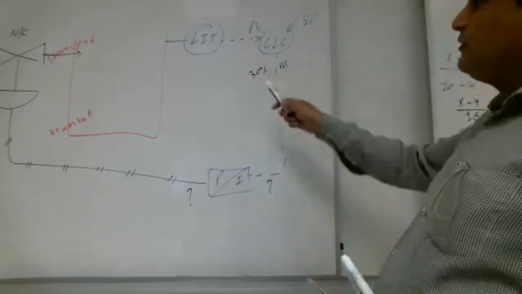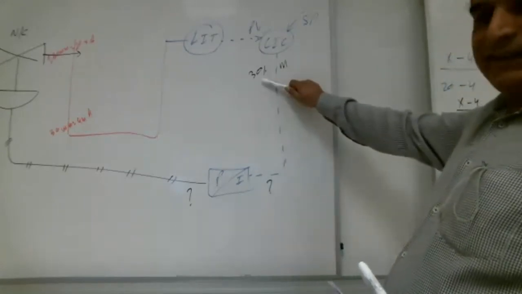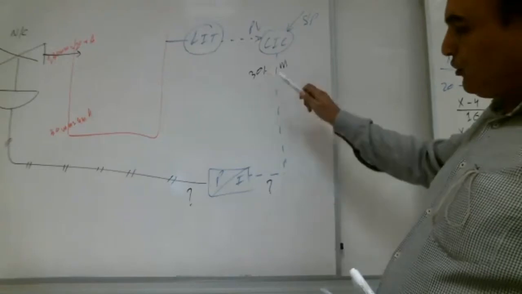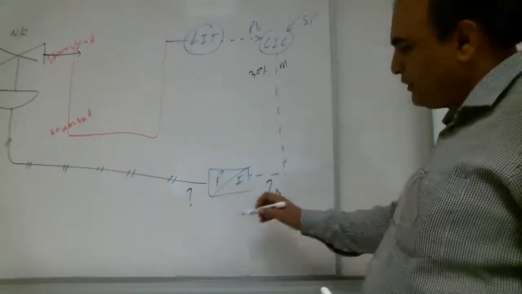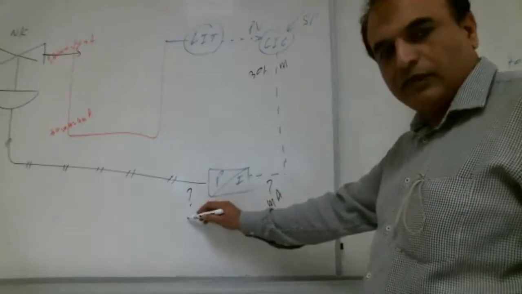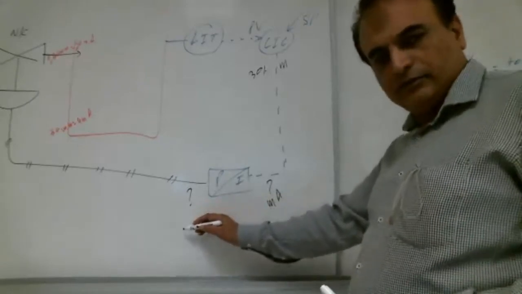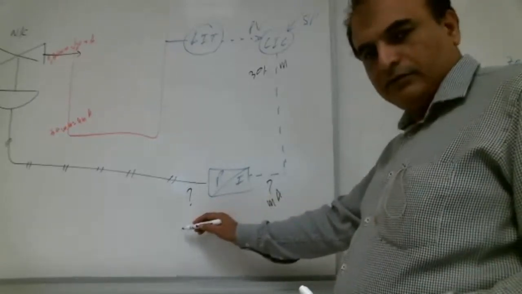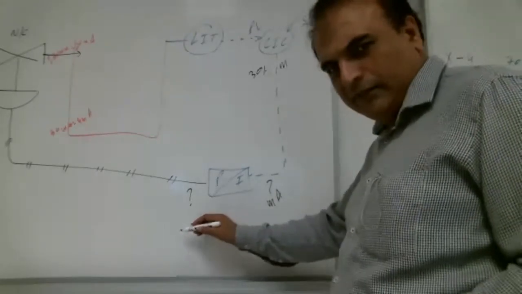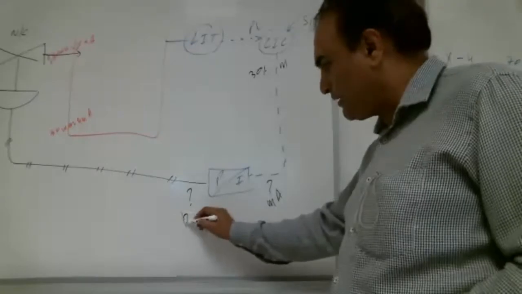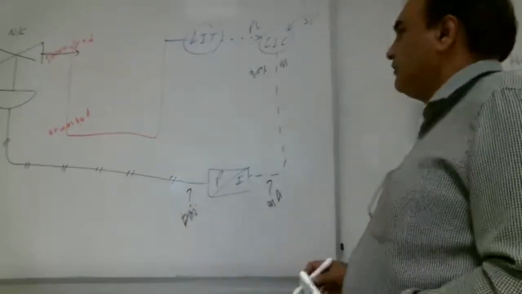So here we need milliampere, and here what do we need? PSI. Very good. A lot of brothers are replying. Here we need PSI.